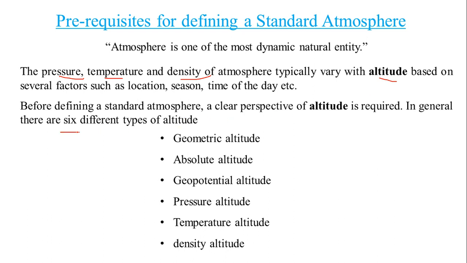There are about six different types of altitudes considered in aerospace. The six different altitudes are geometric altitude, absolute altitude, geopotential altitude, pressure altitude, temperature altitude, and density altitude. We will get to know about these in subsequent lectures. For this session, we will get to know about the first three altitudes.